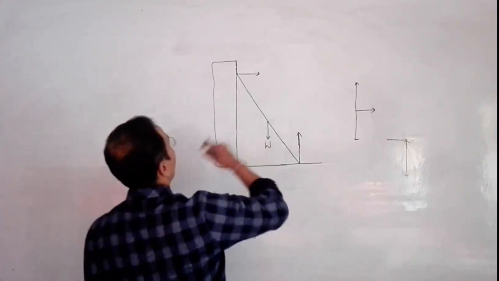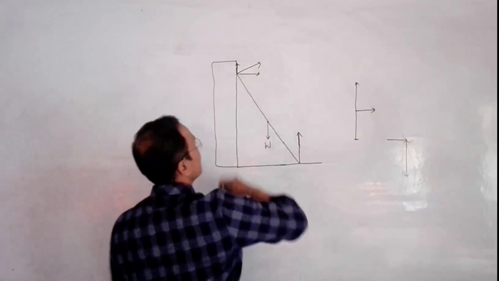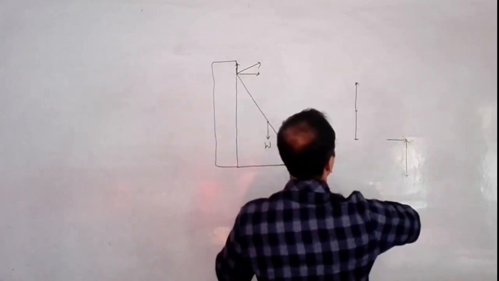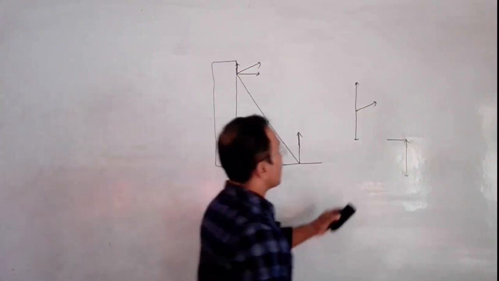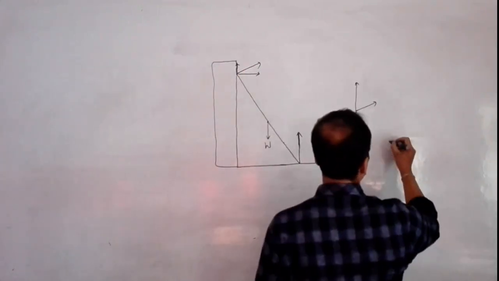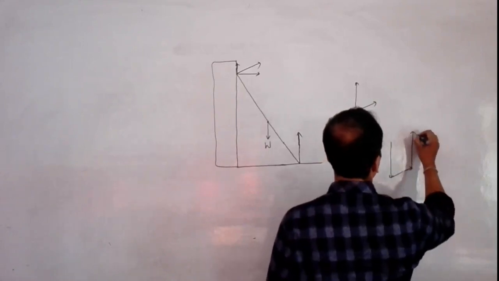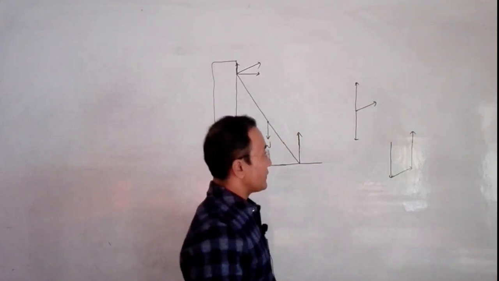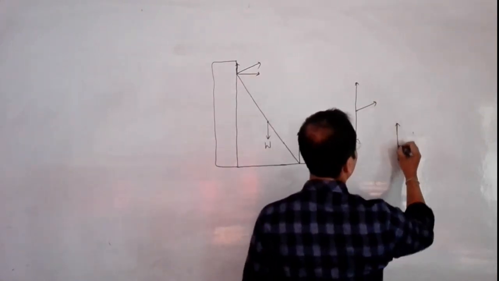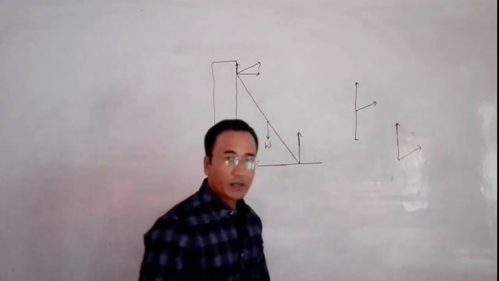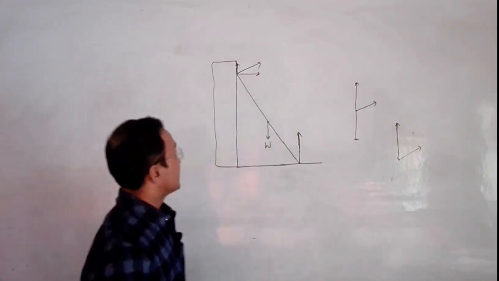Now let us say I have friction at the wall, and the resultant will be like this. Let us see whether in this case a triangle can be formed. In this case also no triangle can be formed, because if I first draw this, then this, then this, where is the triangle? We can't form a triangle. Or if I draw first this, and then this, and then this, where is the triangle? We can't form a triangle. So that's why the system cannot be in equilibrium, which means that the ladder will again slip.